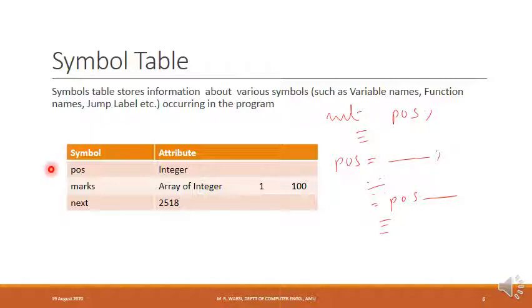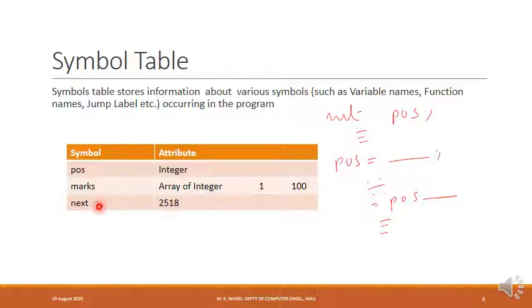So for example, if I declare a variable to be an integer, the information associated with this will be a simple integer type indicating that it is a variable of type integer. On the other hand, if there is a variable which is of type array, let's assume that it is a one-dimensional array and the size of the dimension is, for example, 100. Then the information associated with this variable will be that it is an array of integer, it is a one-dimensional array variable, and the size of this dimension is 100.